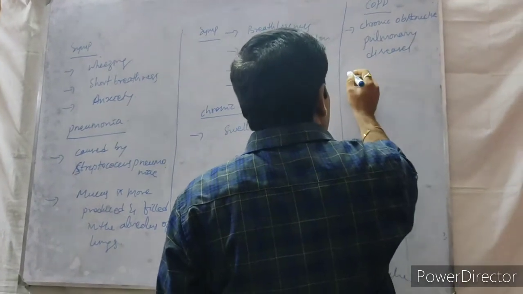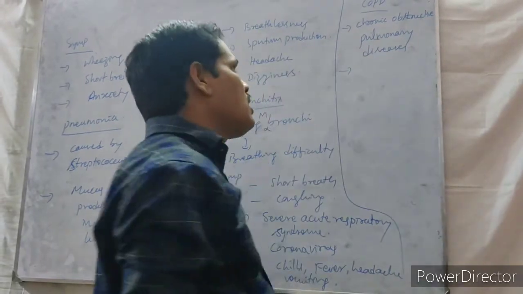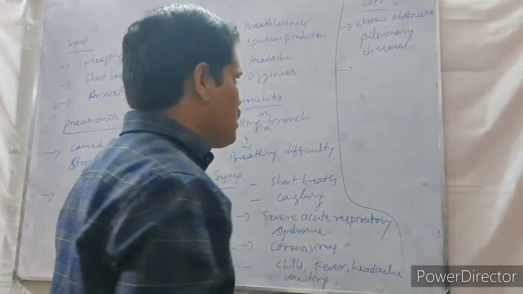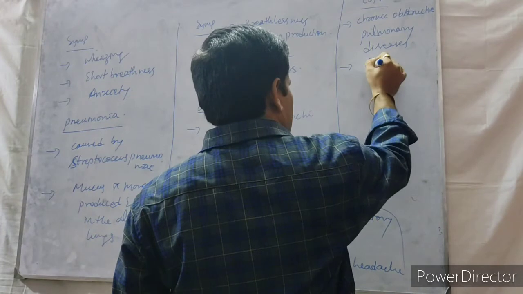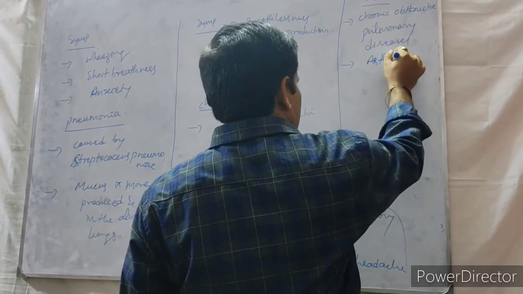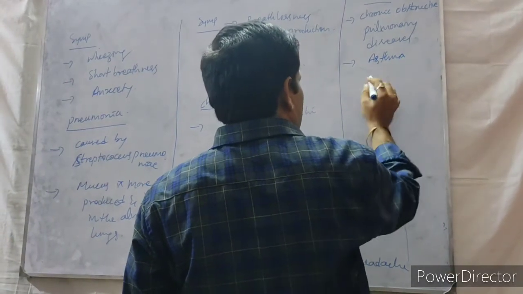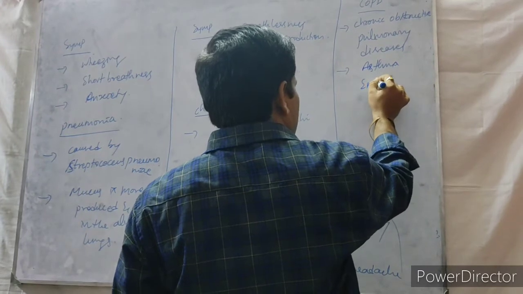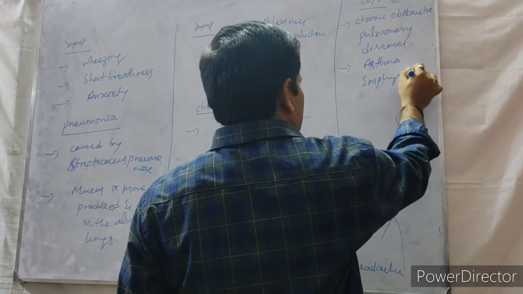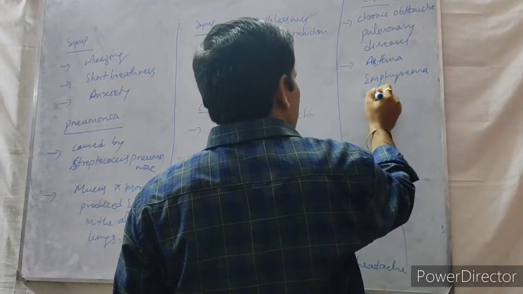What are the diseases coming under chronic obstructive pulmonary diseases? Asthma, then emphysema, chronic bronchitis.